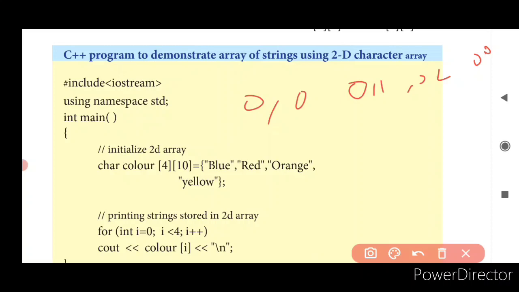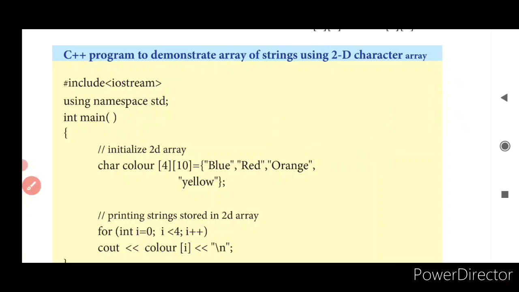Next 2,0 up to 2,9. Next 3,0 up to 3,9. All these are going to be the spaces that are allocated. So at 0,0 you will have B. 0,1 it is going to be L. 0,2 it is going to be U. 0,3 it is going to be E. With this it ends, isn't it? Backslash n, the null value. Yes, it proceeds like this and the values get stored like this.